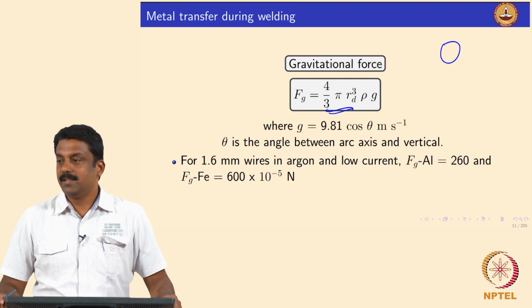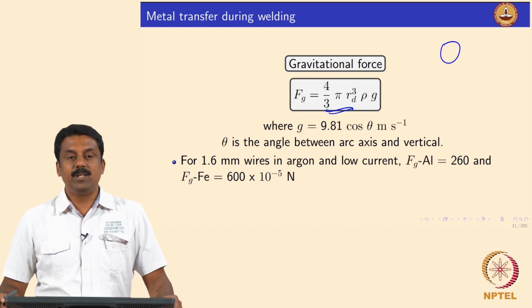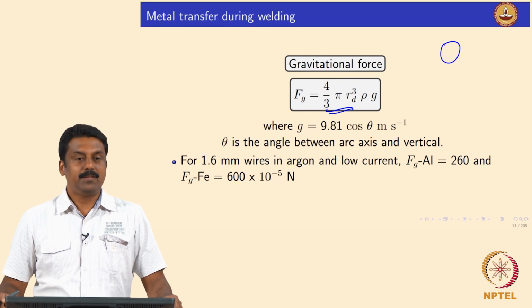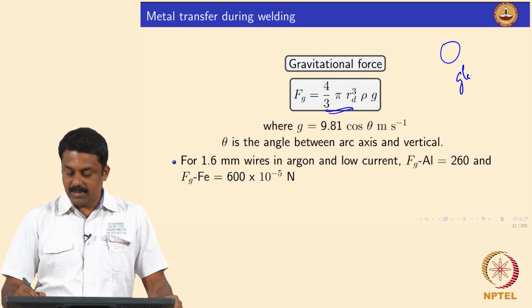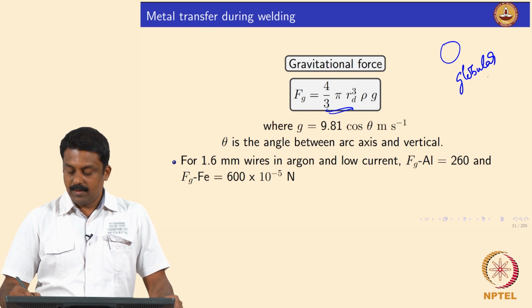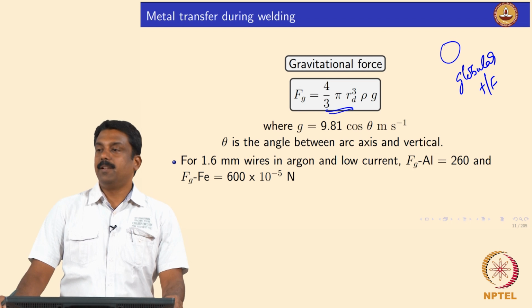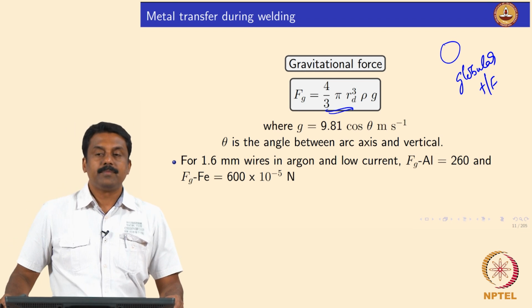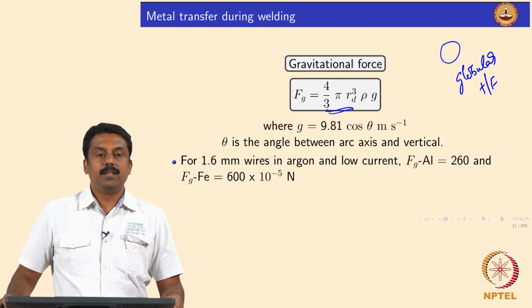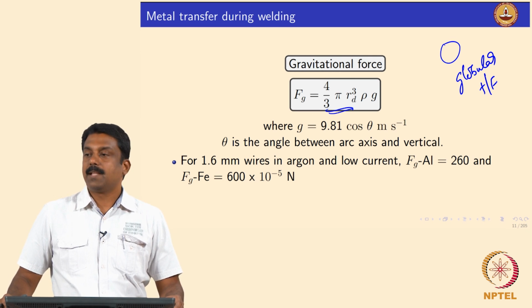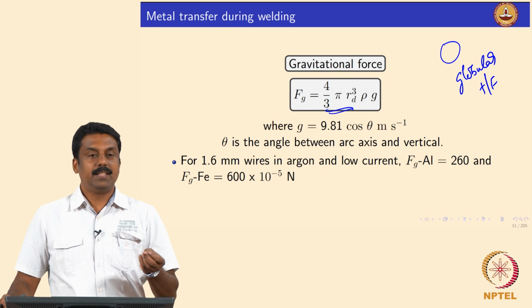That is because the main force which assists the droplet transfer is gravity, right. So, that is what is known as globular transfer, we will see in subsequent slides very clearly. When the current is low and the Lorentz force is not maximized, the maximum force that influences the droplet detachment is gravity.